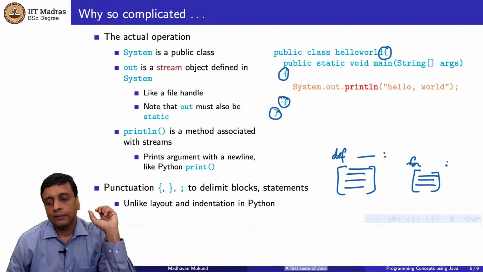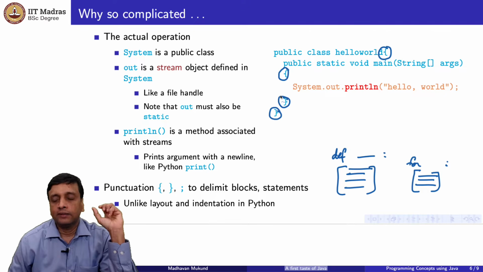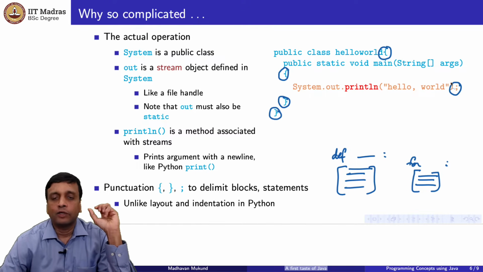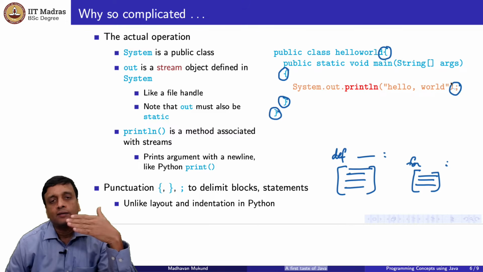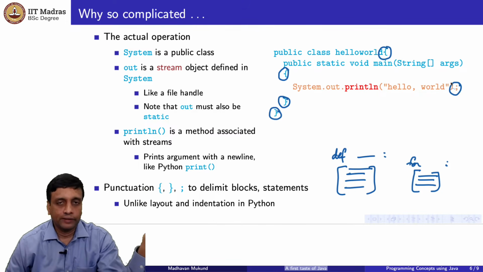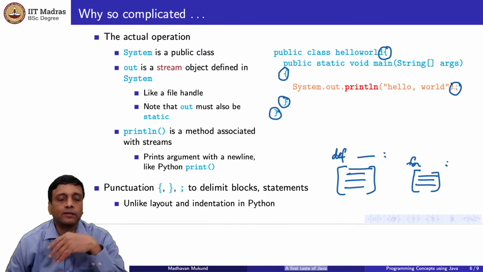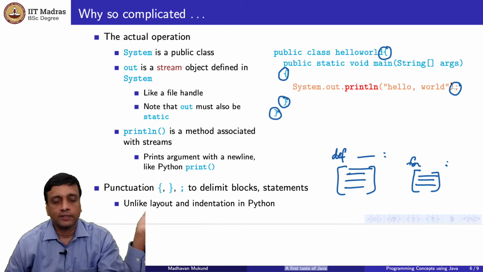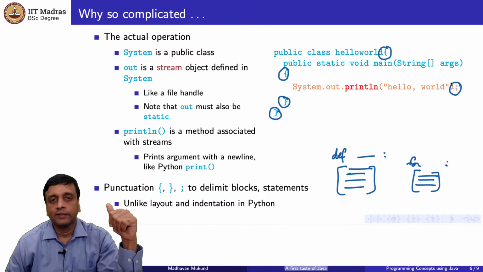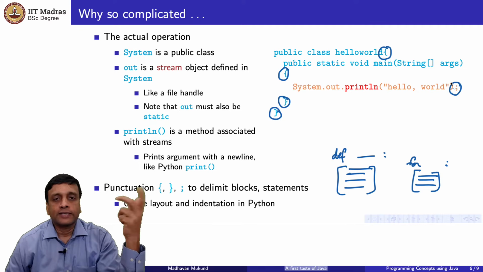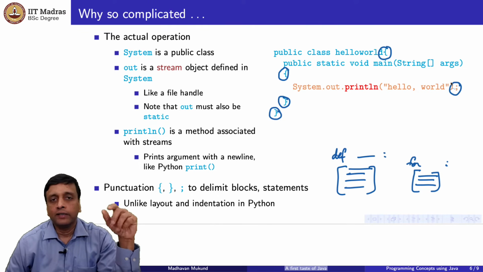So this is compulsory. And the other thing which is compulsory in Java is that every statement must end with a semicolon. So this means, of course, you can write all of your code in one line, because now the layout is not important. But then, of course, it will become unreadable. But in principle, you can write a Java program as you wish. Right? A new line has no real significance in laying out a Java program, unlike in a Python program, nor does the indentation. So the choice of indentation and where to put new lines is more a question of style as far as the programmer goes for readability, but it's not required for understanding the code from the compiler.